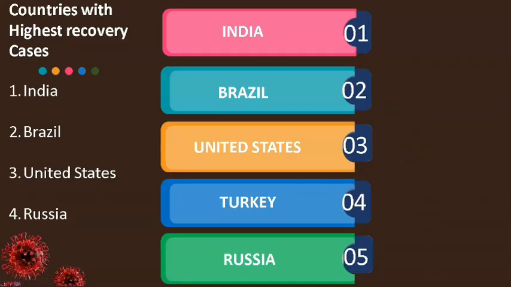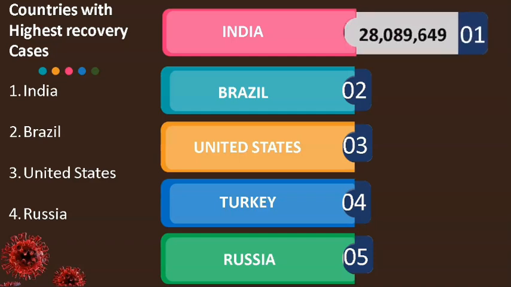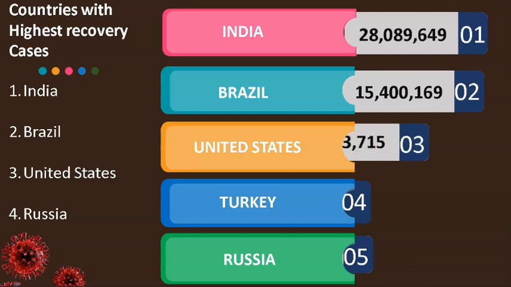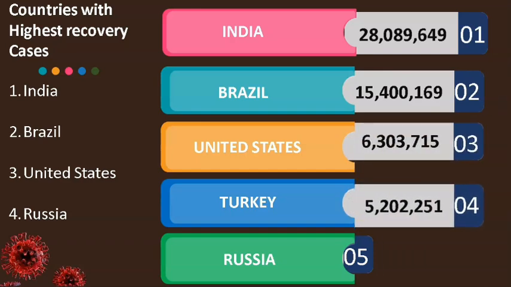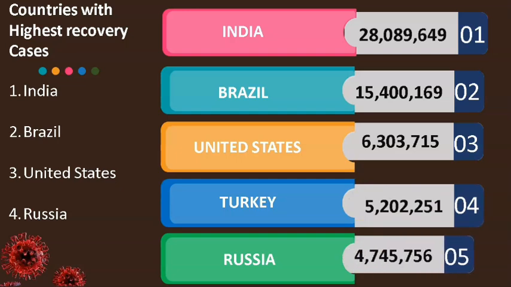From our analysis, we were able to derive a lot of insights. We were able to find countries with the highest recovery rate, which was India. India has the highest recovery with around 28 million, followed by Brazil with 15 million. The United States has 6 million, Turkey has 5 million, and lastly, Russia has 4 million. These are the top 5 countries with the highest recovery cases from COVID-19.